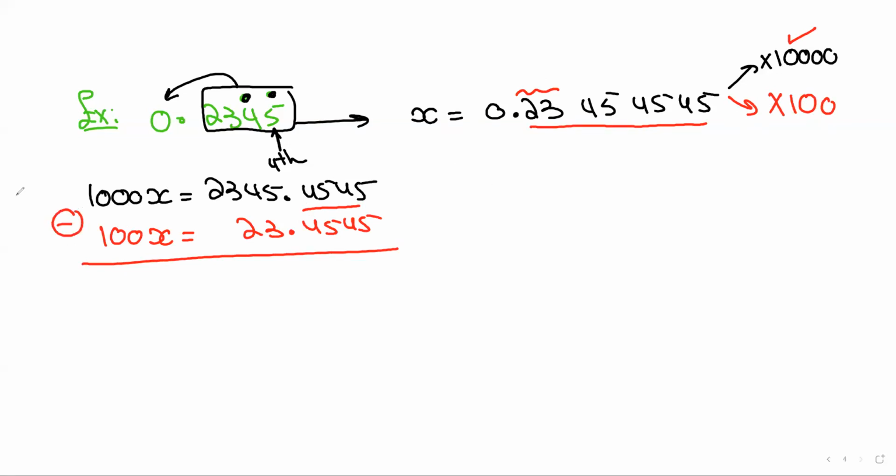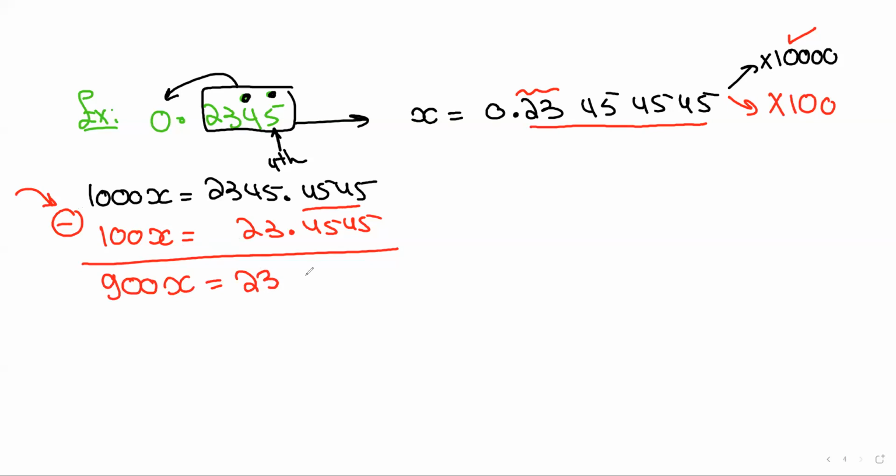If you wish to write 45 as many times as you want, it's totally up to you. Please show that you are subtracting. Show the examiner that you are subtracting. Okay, 1000x minus 100x is 900x. 1000 minus 100, 900x equals 2345 minus 23.